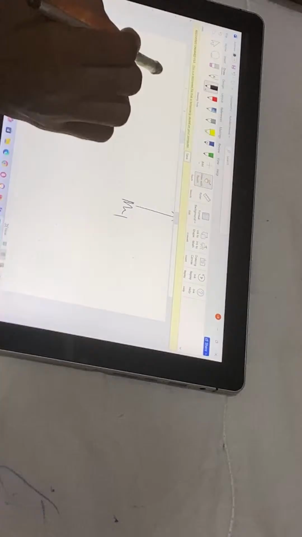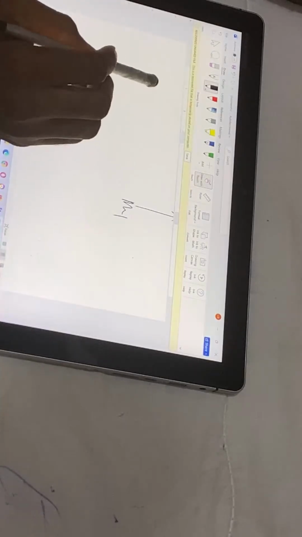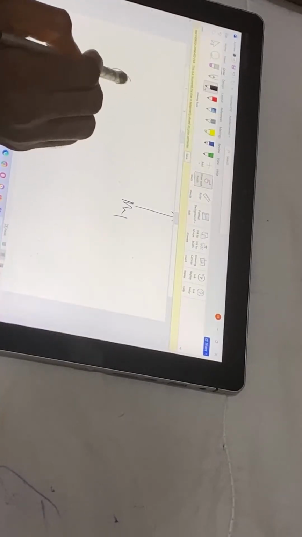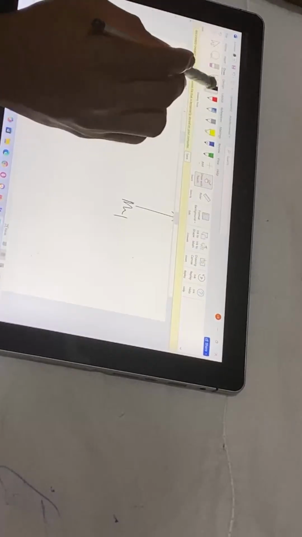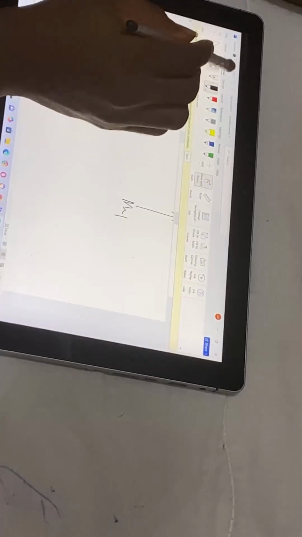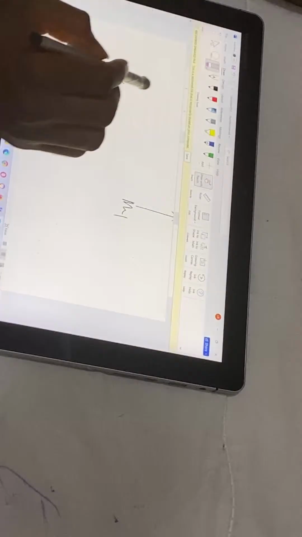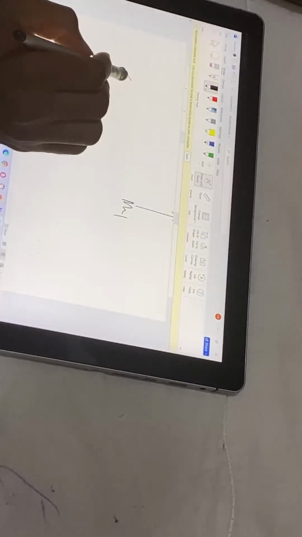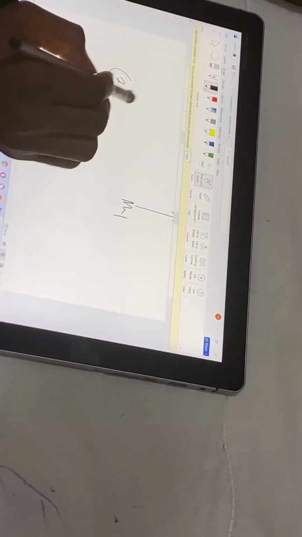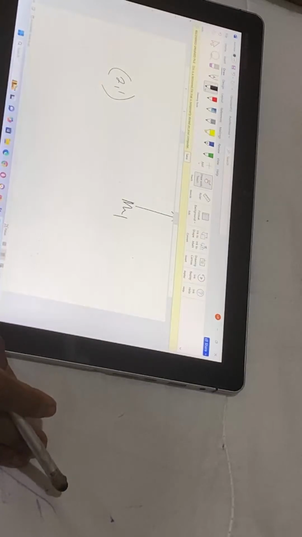So whenever you are given coordinates, like if I have this to be 2 and this to be 1, this is a coordinate, please take note.